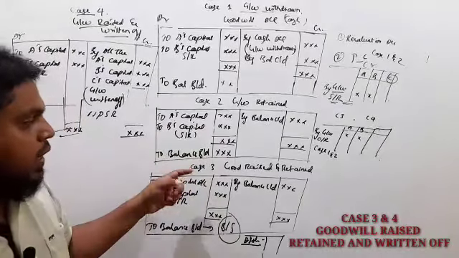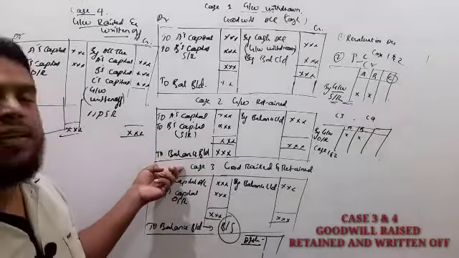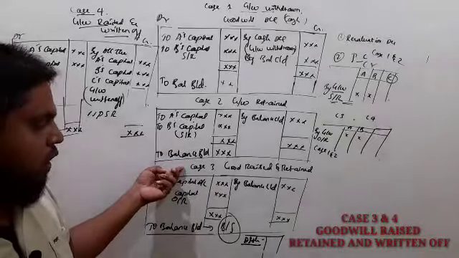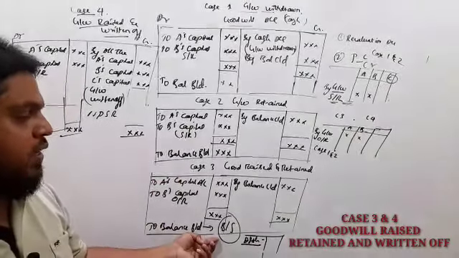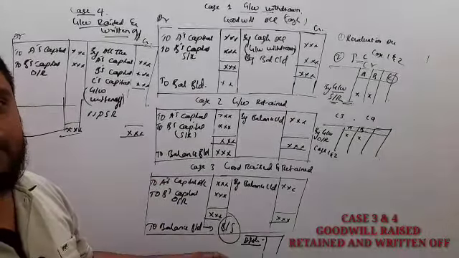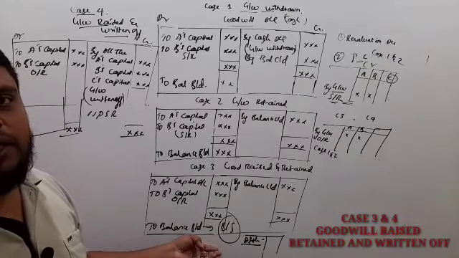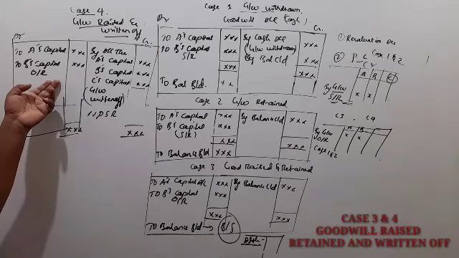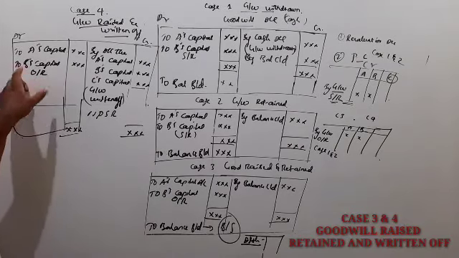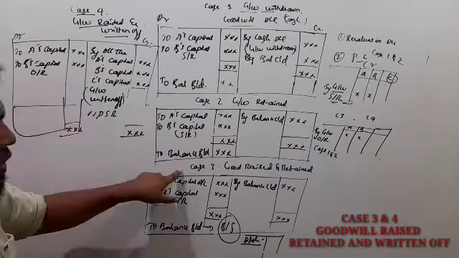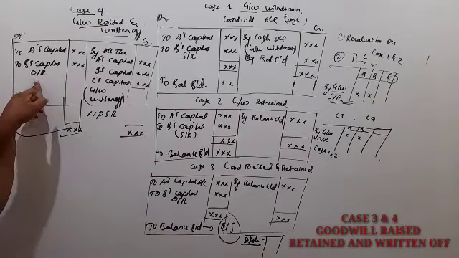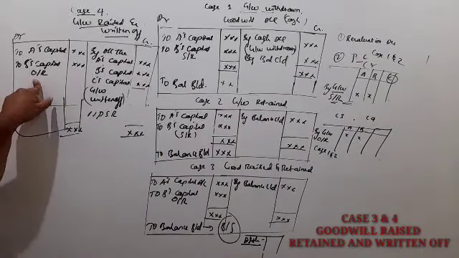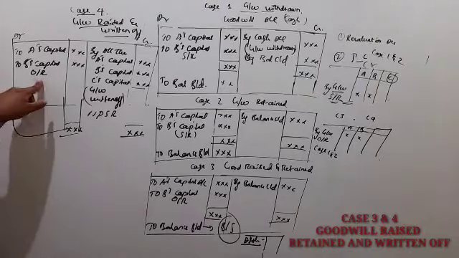But in case 3, goodwill raised and retained, we show the goodwill amount on the asset side separately, not under the heading of cash or bank. And in case 4, goodwill raised and written off. Case 3, case 4, goodwill amount we have to share in the old ratio.